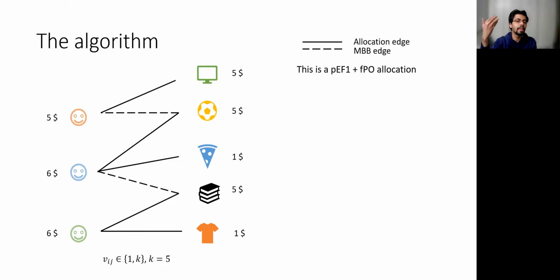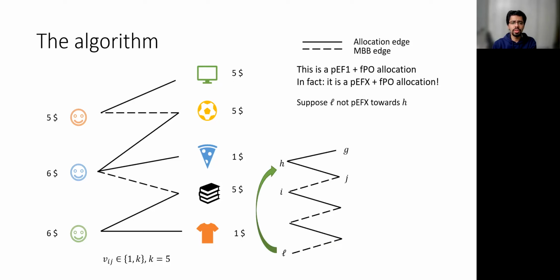But remember, we want PEFX allocation. And in fact, I claim that this process produces a PEFX allocation for two-valued instances. So suppose that's not the case. So suppose a poor agent L is not PEFX towards an agent H. Suppose H is reachable from L via some path containing this good J. Then L cannot envy H after removing J, because if it did, then our algorithm would continue transferring goods.